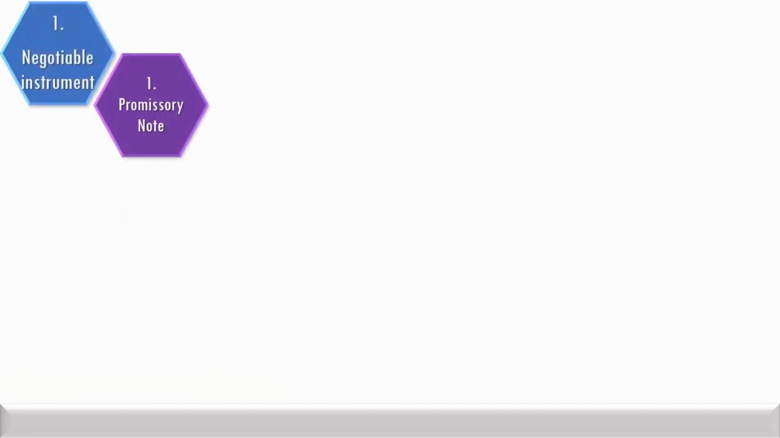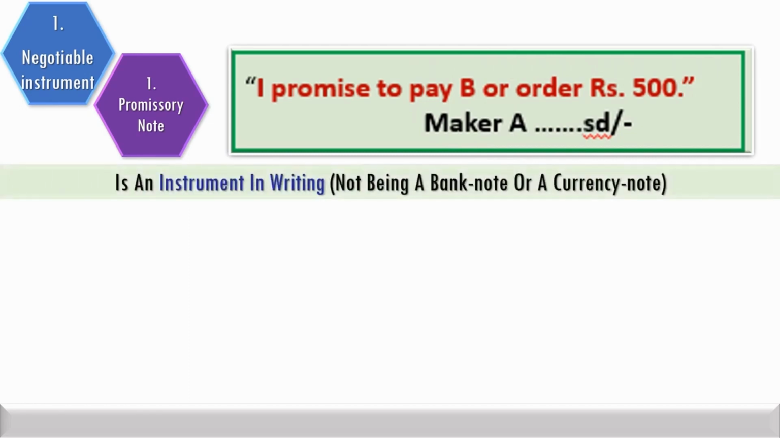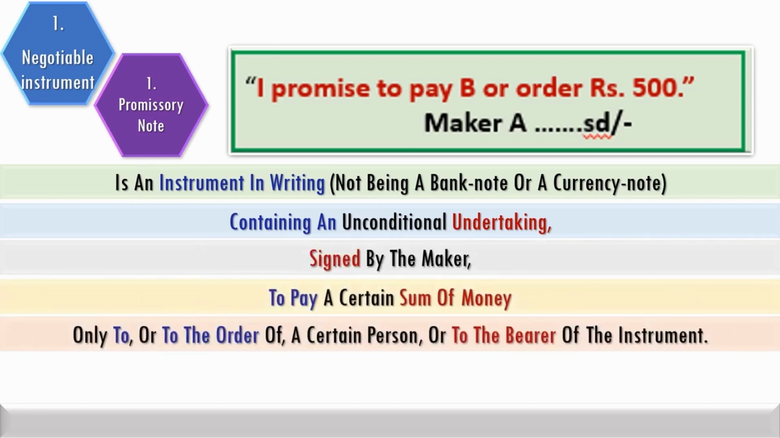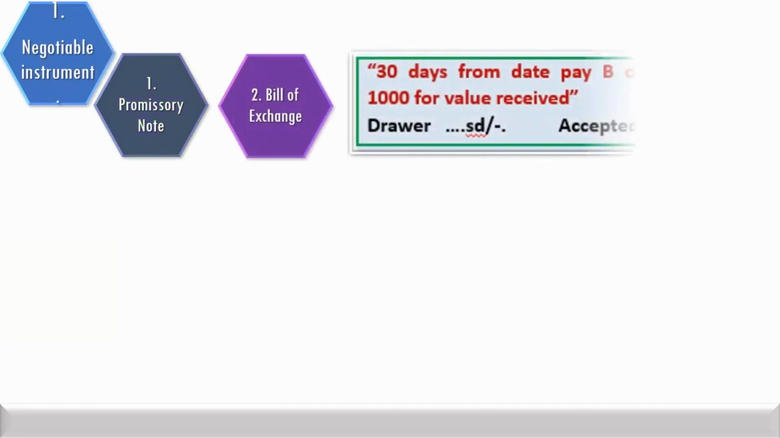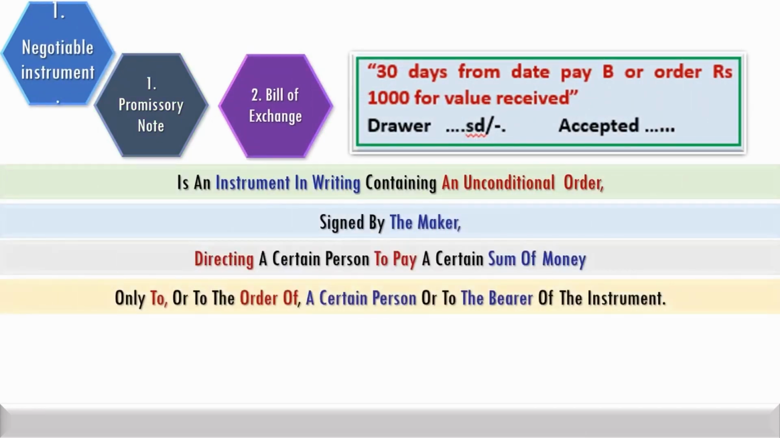Promissory note is an instrument containing an unconditional undertaking to pay a certain sum of money to a person or to his order or to the bearer of the instrument. Bill of exchange is an instrument of unconditional order directing a person to pay a certain sum of money to or to the order of a certain person or to the bearer of the instrument.